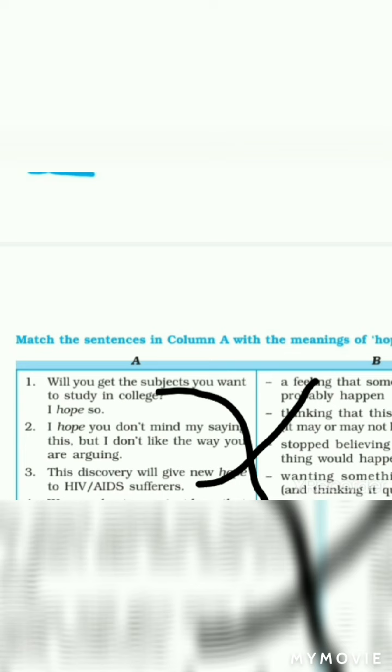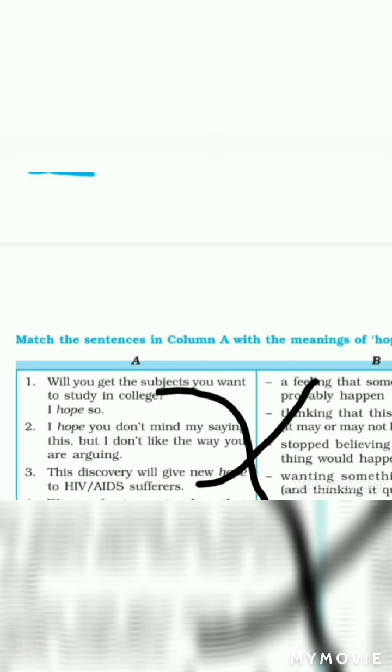Fourth one, question is this, we were hoping against hope that the judges would not notice our mistakes. So the answer is wishing for something to happen, although this is very unlikely.